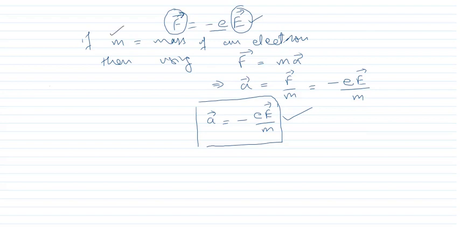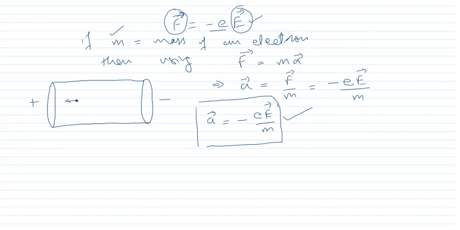So therefore what will happen, if I take the case of one electron. Suppose this is the one electron present here, and this is the positive and this one is the negative, and the force is acting on this electron in this direction.